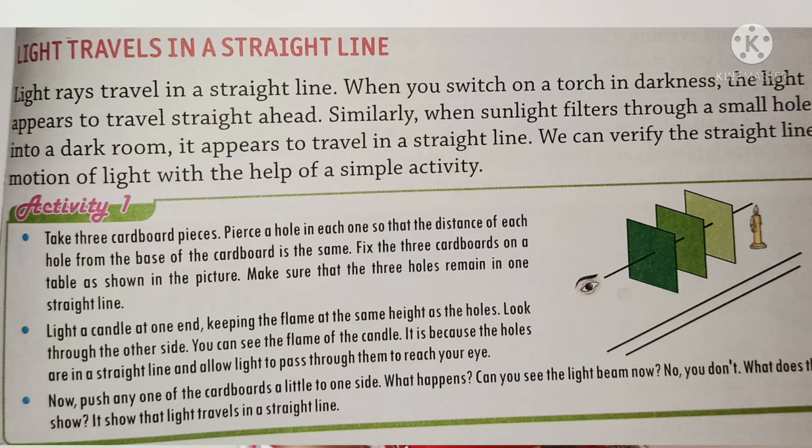Now put a stick in the three cardboards. The first and second cardboard should have a 4 centimeter gap. Remember that all should have a 4 centimeter gap.